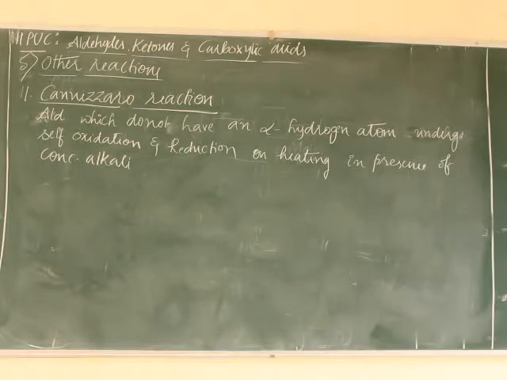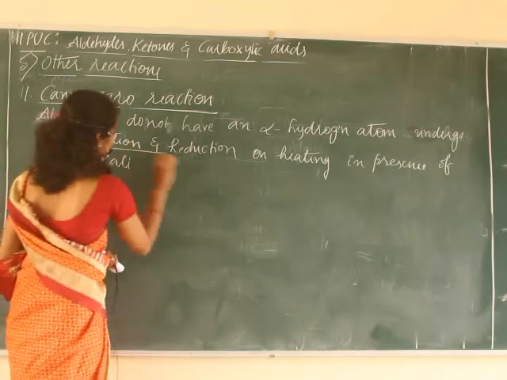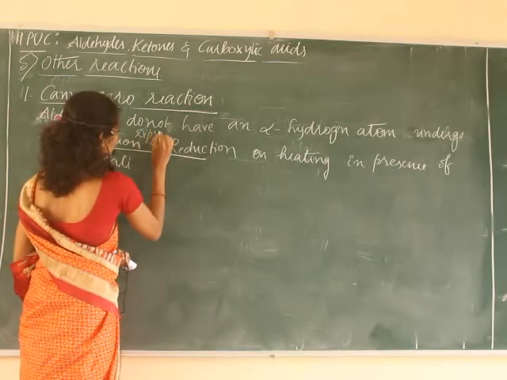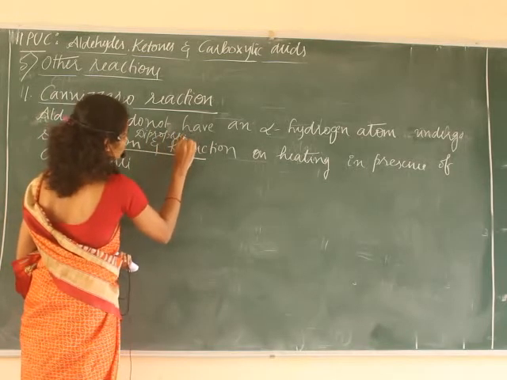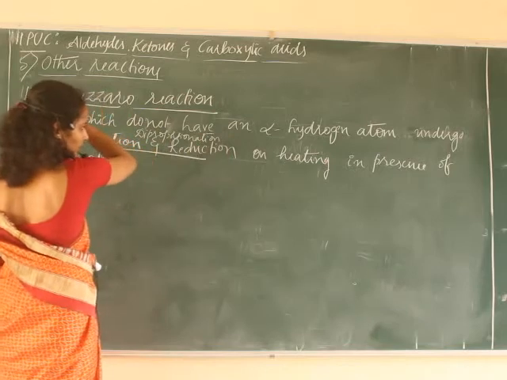So, in Cannizzaro reaction, what happens? Aldehydes which do not have an alpha hydrogen atom undergo self-oxidation and reduction. This is also called a disproportionation reaction.